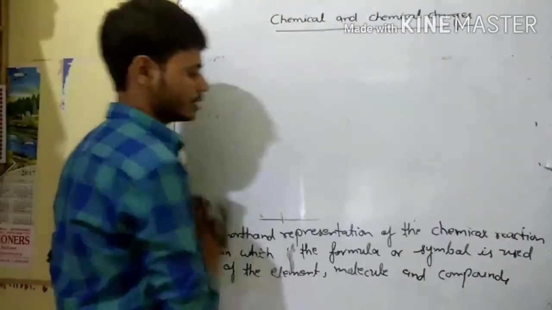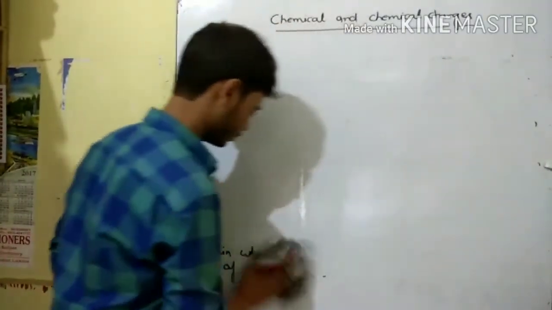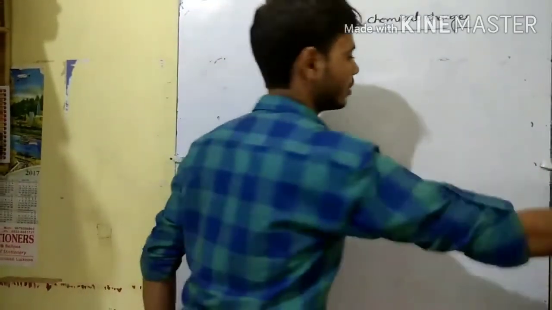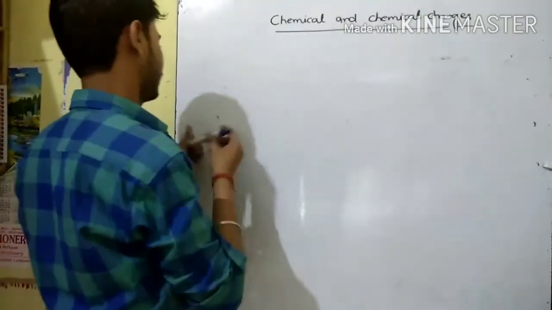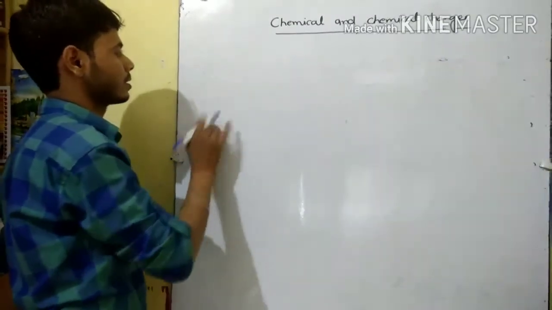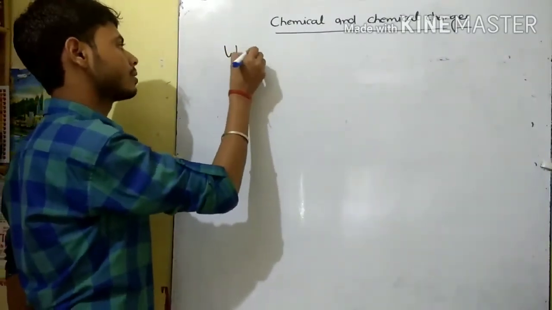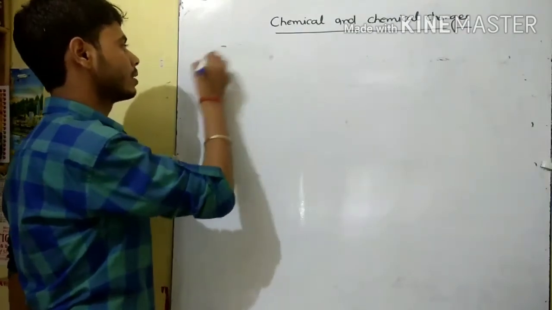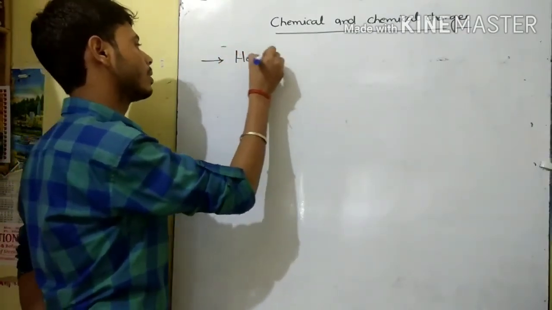Next one is how we write the chemical equation.